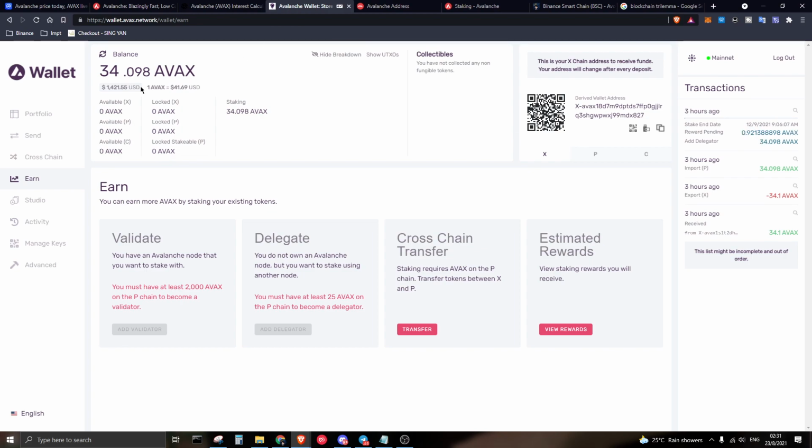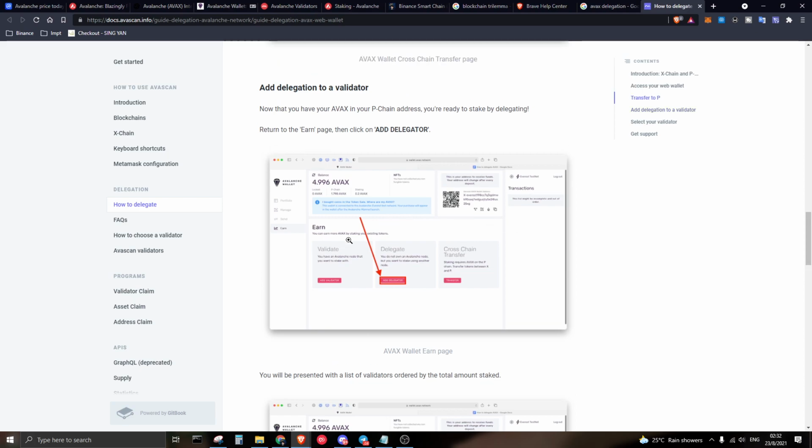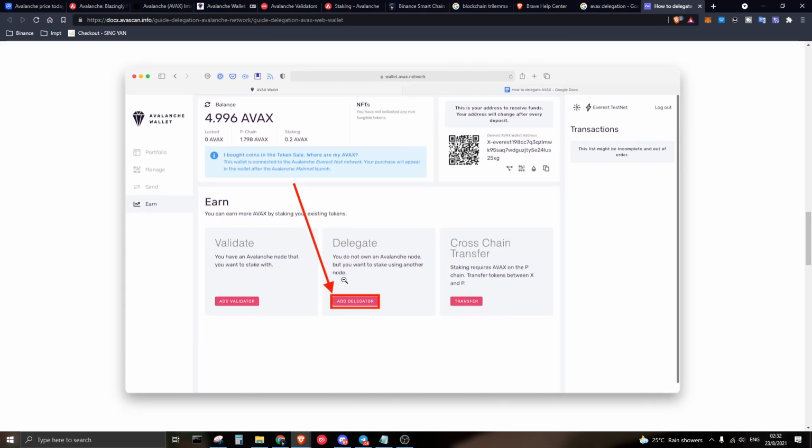The price itself right now is around $40 per AVAX, if I'm not wrong. From there, if you want to, you can stake more. And of course, how do you want to choose your delegator itself? We're going to look at it. Over here, once you have converted everything, you click on the delegation button.